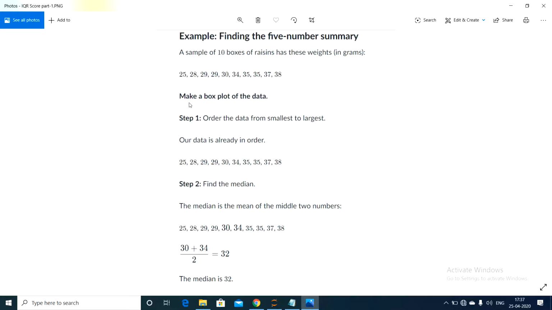First, we arrange them in ascending order: 25, 28, and so on up to 38. The second step is finding the median. How can we find the median? Cancel 25 and 38, 28 and 37, 29 and 35, 29 and 35 again; 30 and 34 are the mid values. So 30 plus 34 divided by 2 is 32. The median is 32.